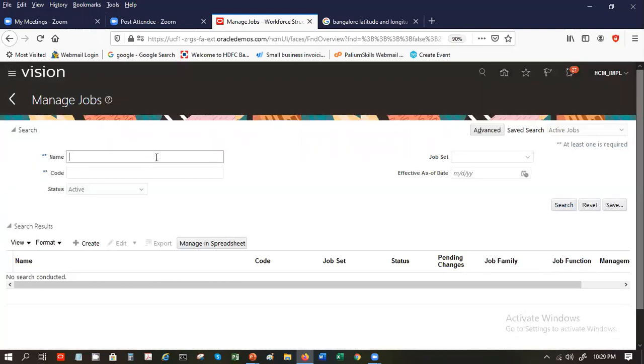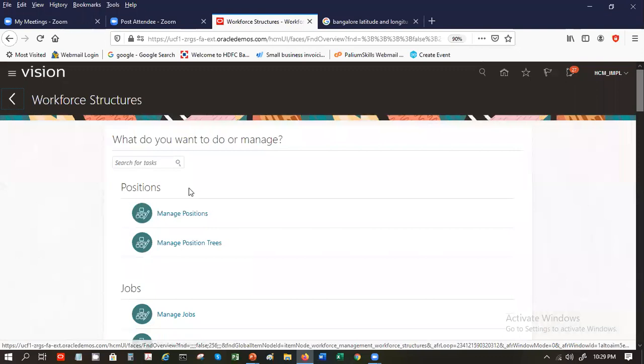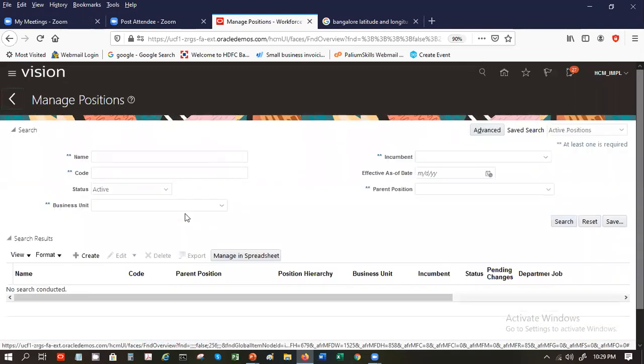Again I search for my job. So I get this SP system. Okay. And lastly, we'll look at the positions. I'll not do anything more today. I think this is quite a plateful for you.